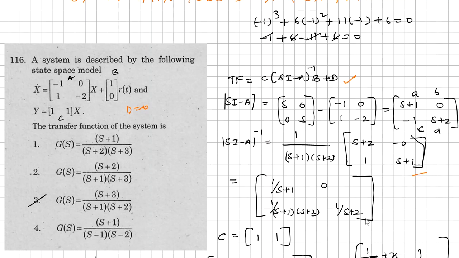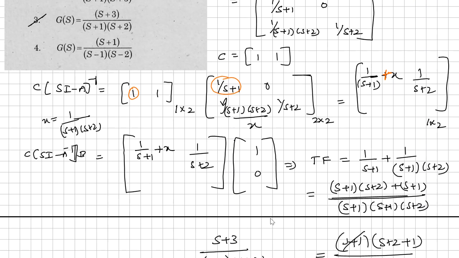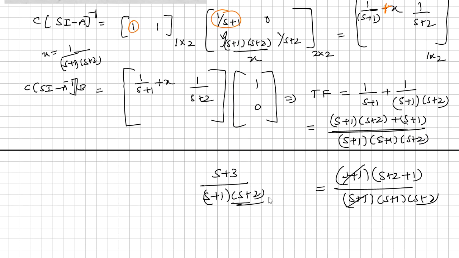Next I took the C value and did the multiplication C into SI minus A inverse. Here the plus symbol should be there, addition. Then I did the matrix multiplication and simplification, and got the answer S plus 3 divided by S plus 1 into S plus 2. This is the right answer.